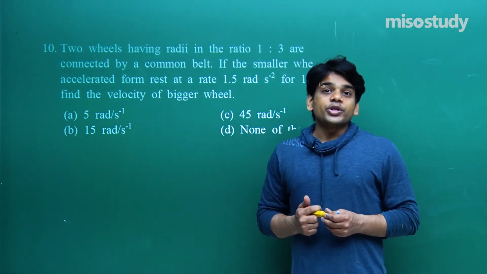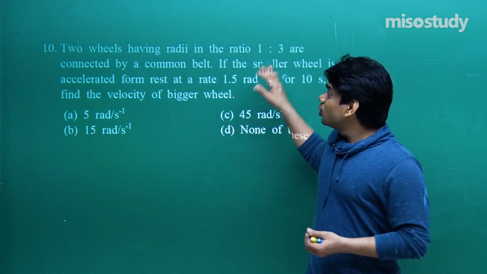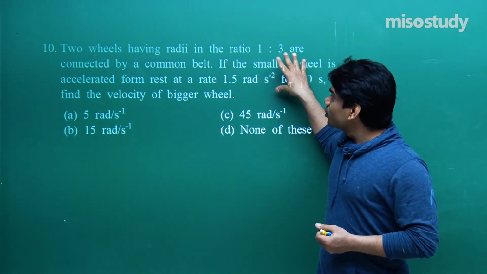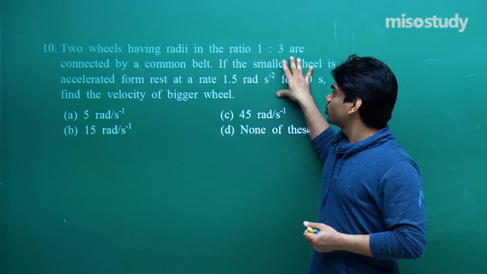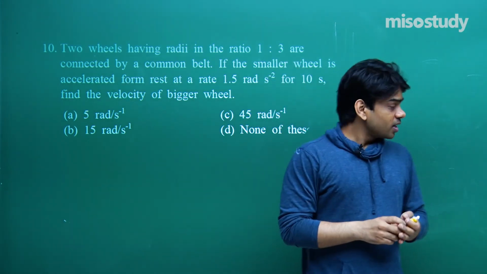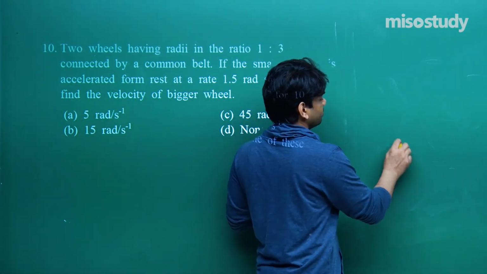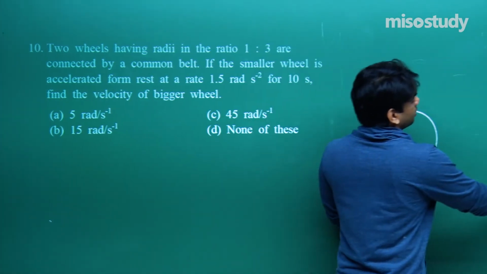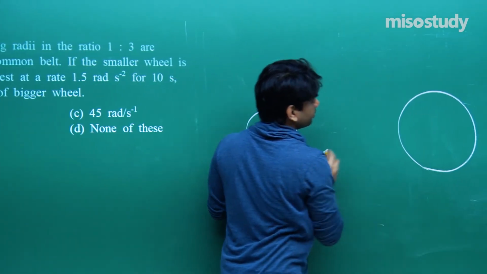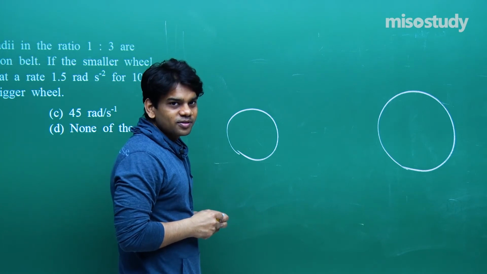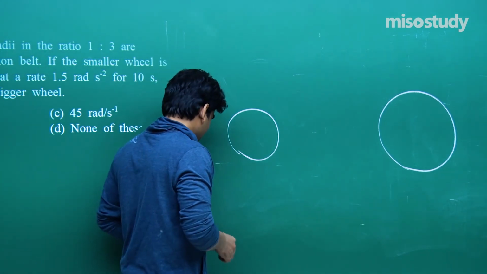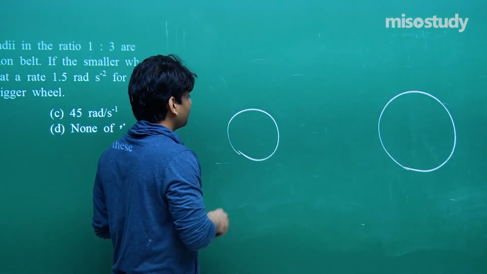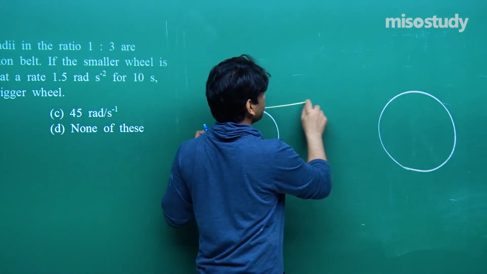Let me tell you the situation, what is happening. We have got two wheels whose radii are in the ratio 1:3 and are connected by a common belt. This will be the scenario. This is one wheel, this is the other wheel. You must have seen such machines in which there's a conveyor belt attached to connect two wheels.